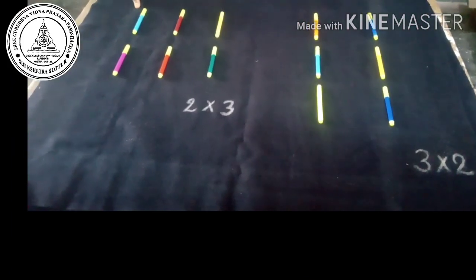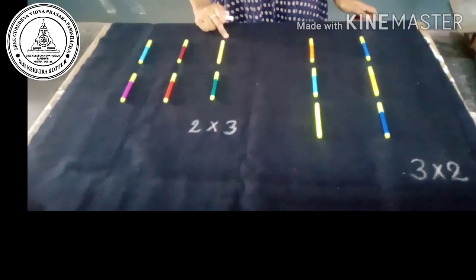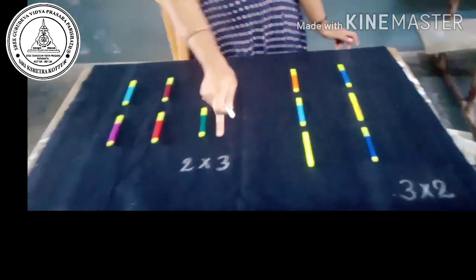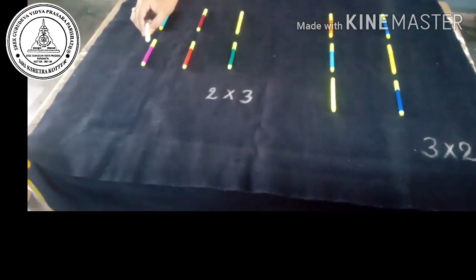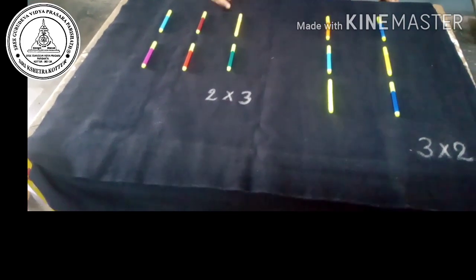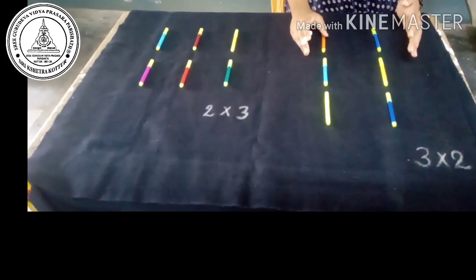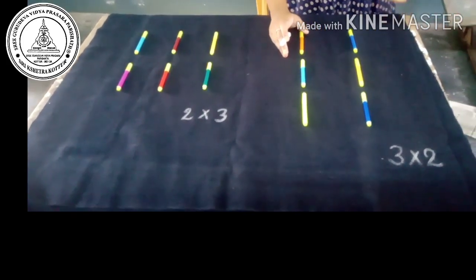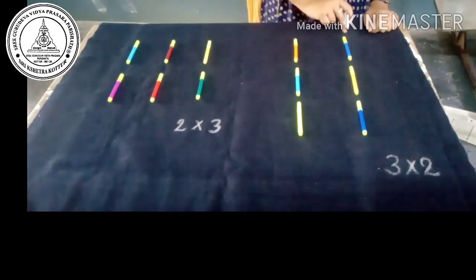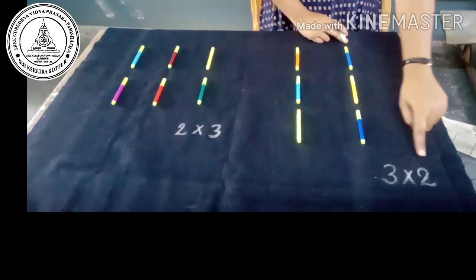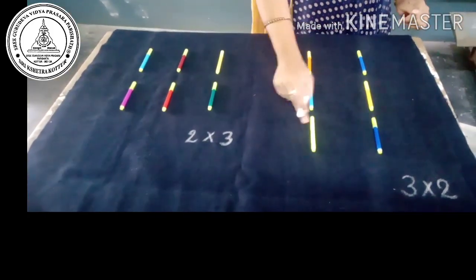Let's observe here. Here there are 2 rows and 3 columns. Here 2 cross 3. What is the product of 2 cross 3? Yes, count here 1, 2, 3, 4, 5, 6. The product of 2 cross 3 is 6. Similarly, I change the order here. Here I change the first order into the second order and second order into the first order. Yes, see here. Here there are 3 rows and 2 columns. Yes, what is the product of 3 and 2? Yes, that is 6. Count here 1, 2, 3, 4, 5, 6.